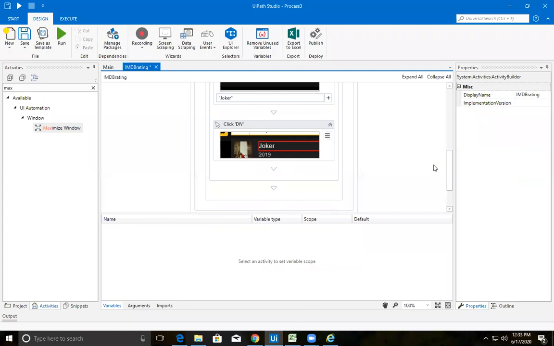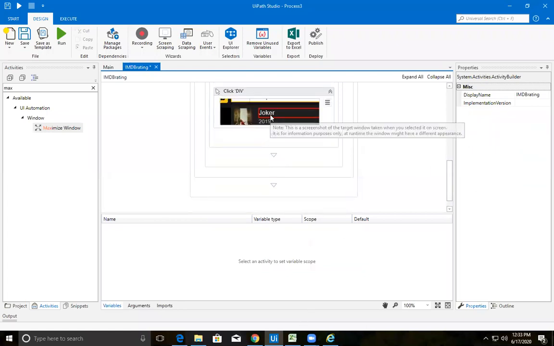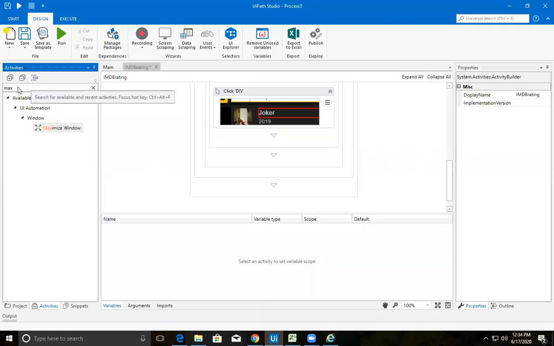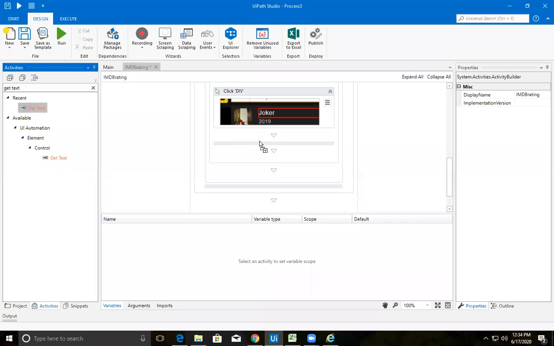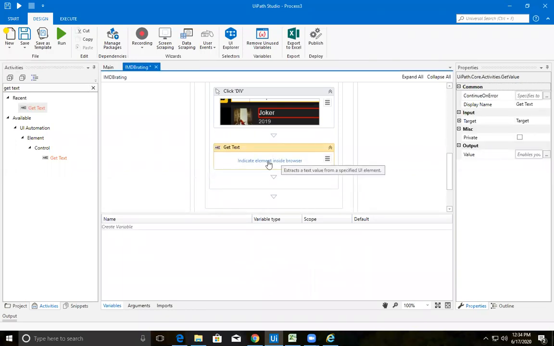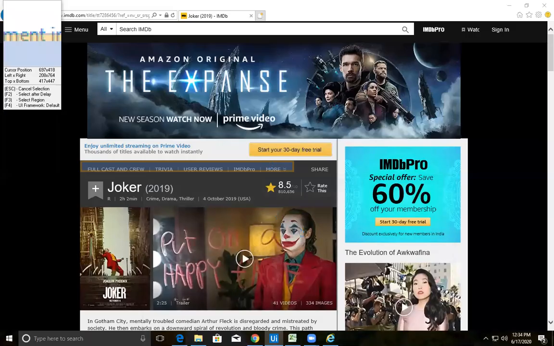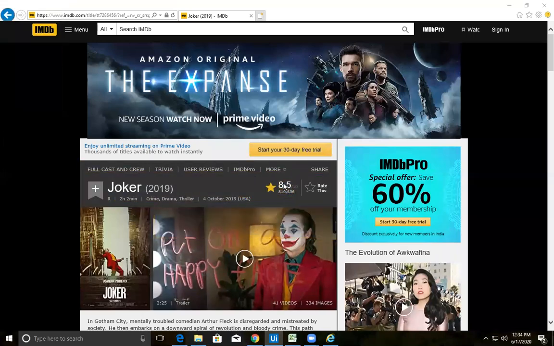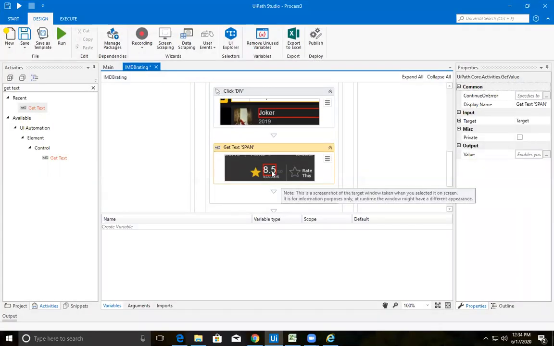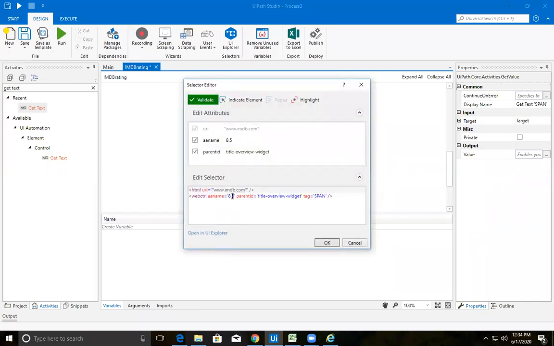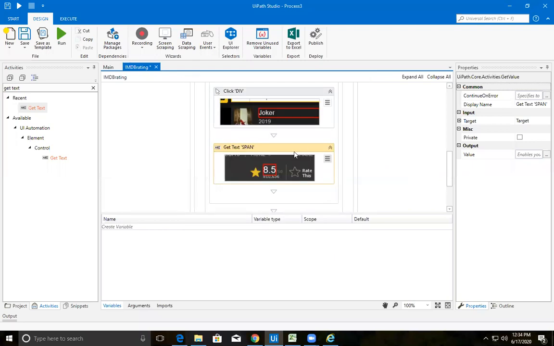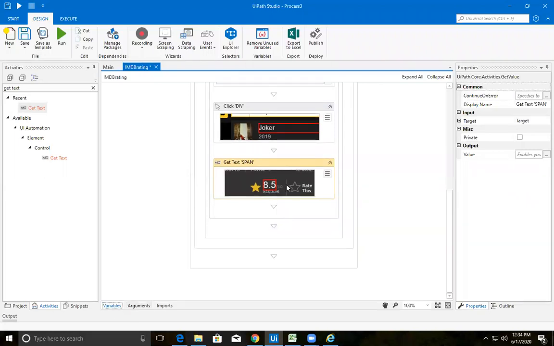After typing this Joker, we need to get the rating. For that we have an activity called get text. Get that get text here. Let us indicate on the screen. This is the text we are getting. To check whether it has been captured clearly, go to your selectors and check whether 8.5 has been captured. Click on OK. I need to capture this into a variable, because if you want to display the same thing, it needs to be captured.